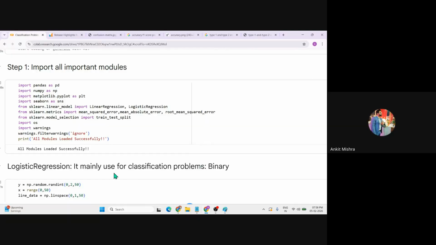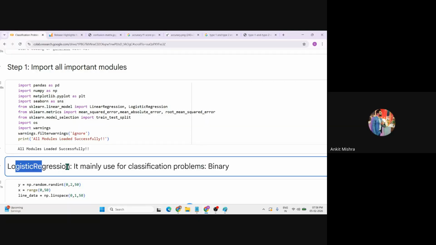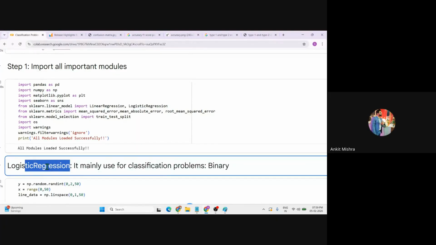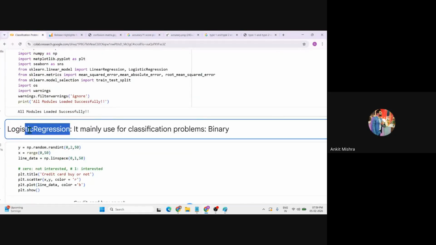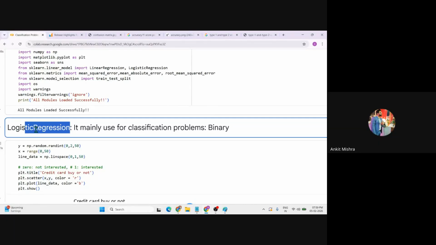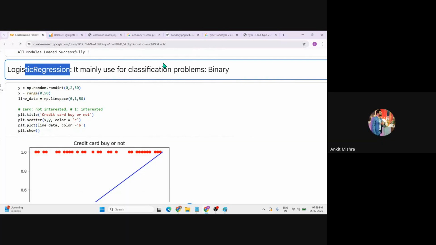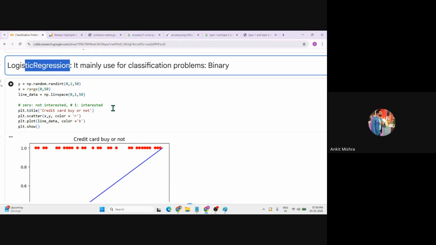Why am I saying this? Because logistic regression is the foundation block of deep learning when it comes to binary classification. Whenever you are dealing with a neural network, there is a concept called the activation function. Each single neuron has its own activation function, and for binary classification it is generally built with the sigmoid function, and we know the sigmoid function is nothing but the foundational, mathematical block of logistic regression. That is the reason we say it is mainly used for binary classification, but it's not the final fact.